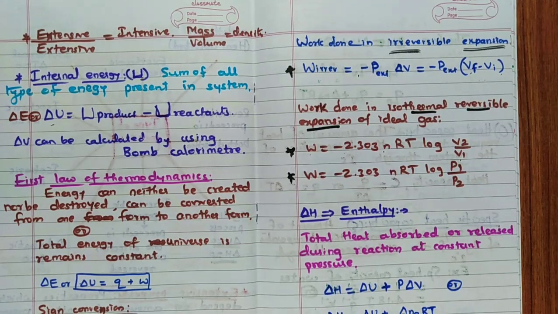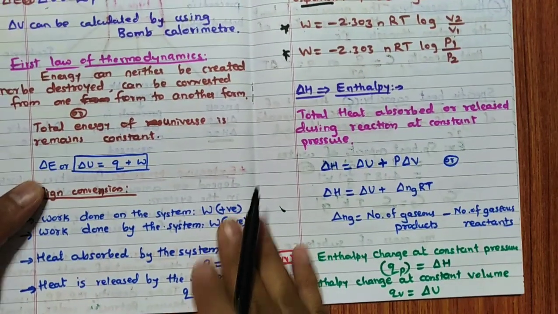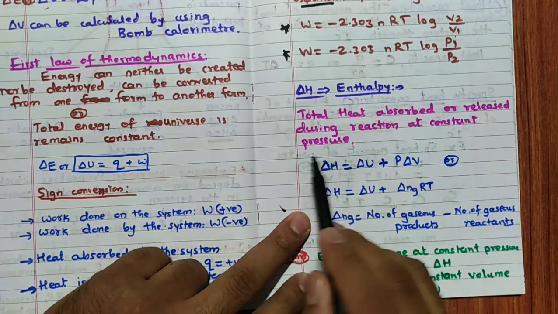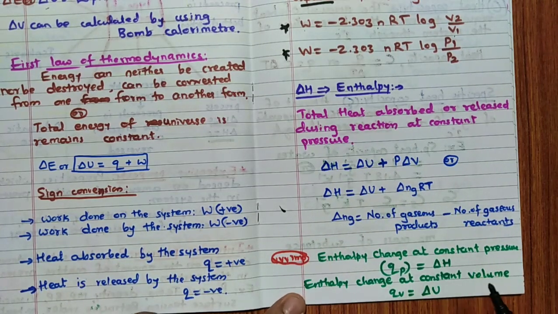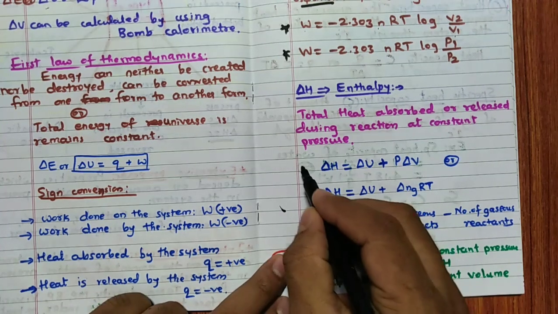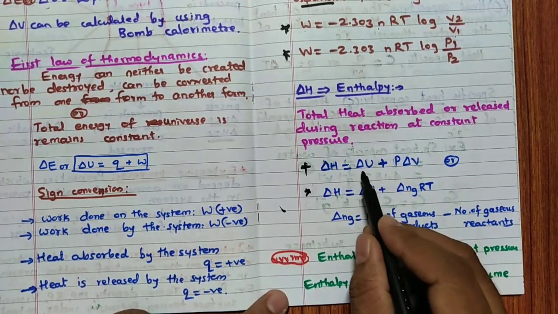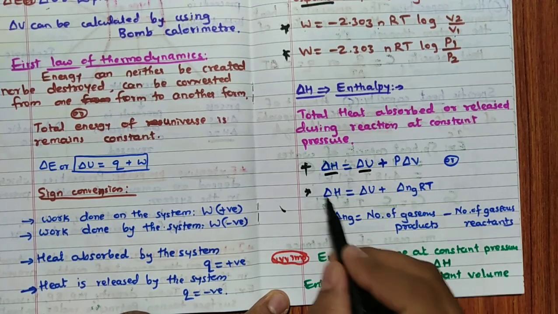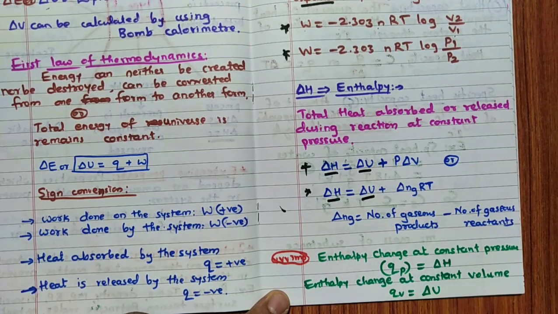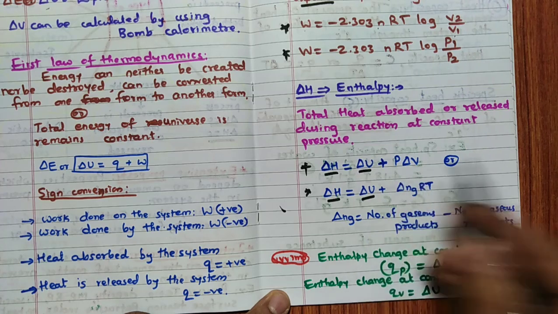Then enthalpy. Total heat absorbed or released during the reaction at constant pressure is called enthalpy. Remember the relationship between enthalpy and internal energy, a very important formula. Delta H is equal to delta U plus P delta V. Delta H is equal to delta U plus delta n g RT, because PV is equal to nRT.